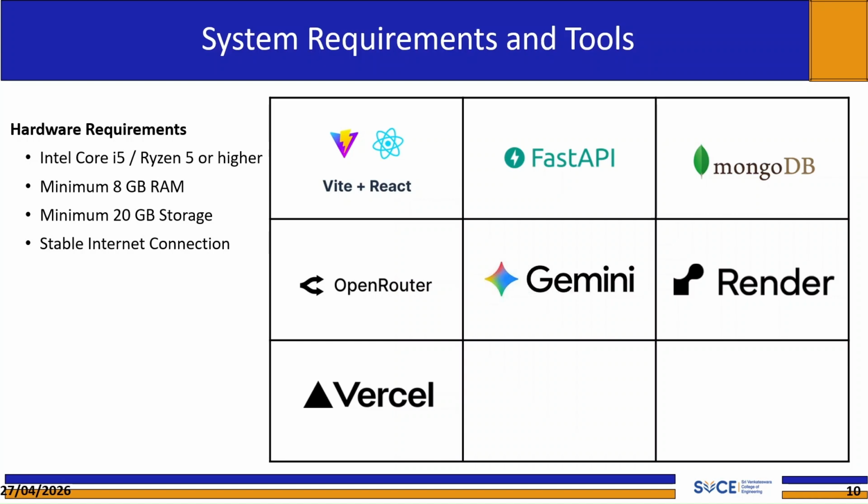System requirements and tools. For hardware, the system runs on an Intel Core i5 or Ryzen 5 or higher processor, with a minimum of 8 GB RAM and 20 GB storage, along with a stable internet connection for API communication with external AI services. For the software, the stack used across the project includes Python with FastAPI for the backend, MongoDB Atlas for the database, React with TypeScript and Tailwind CSS for the frontend, and OpenAI and Gemini for conversational AI capabilities. These are all well supported, production-capable technologies suited for a project of this scope.